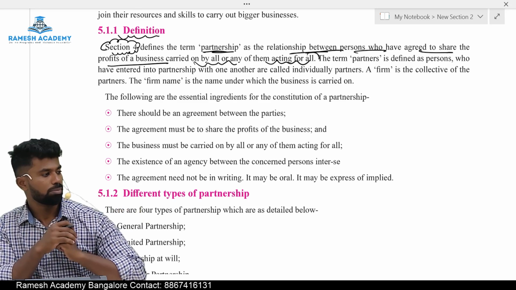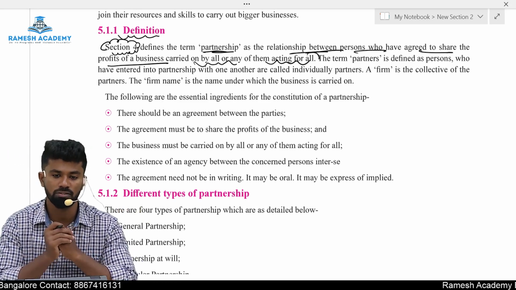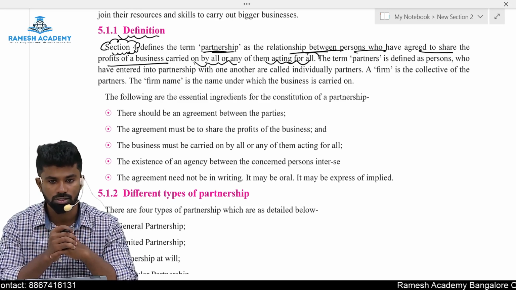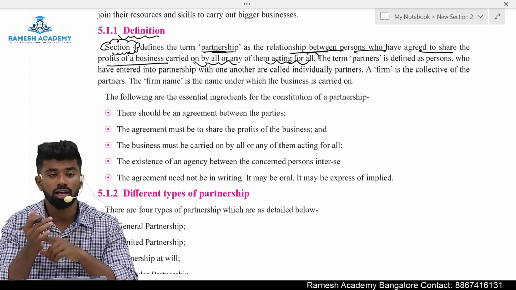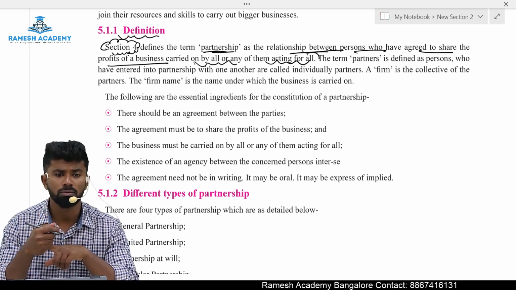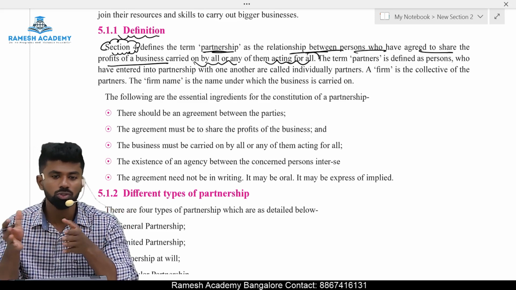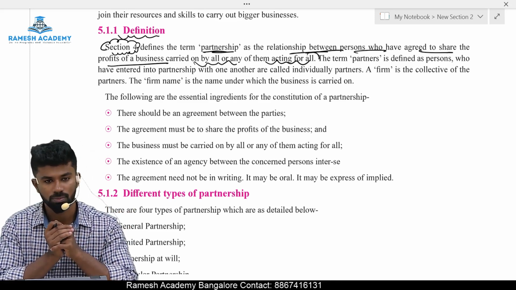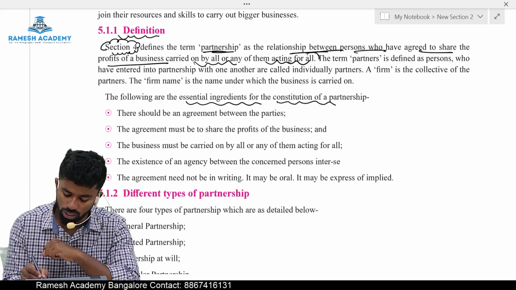So this business can be managed by all the partners or anyone can manage for the benefit of all the partners. The name under which they carry the business is called the partnership firm name. All of them together are called the partnership firm, individually called partners. Essential ingredients for constitution of the partnership firm.